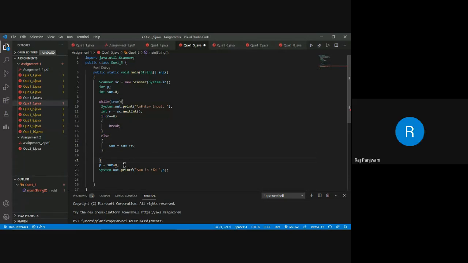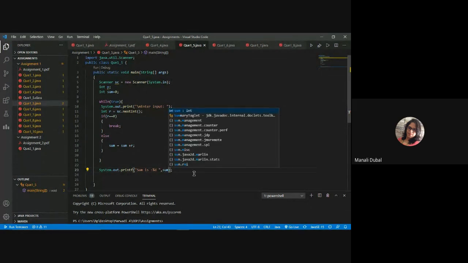Yes, ma'am. Now remove the 22nd statement. There is no need of that statement. You can run the program. You can see, and you have to print sum here. Answer is sum.